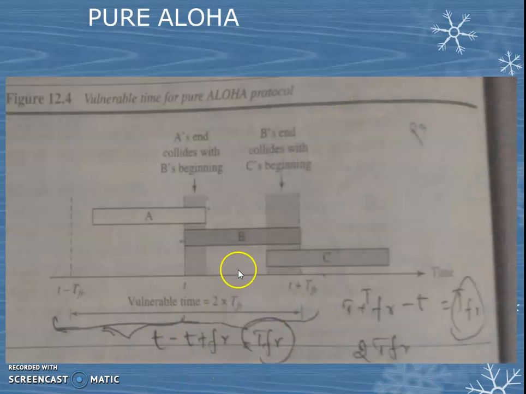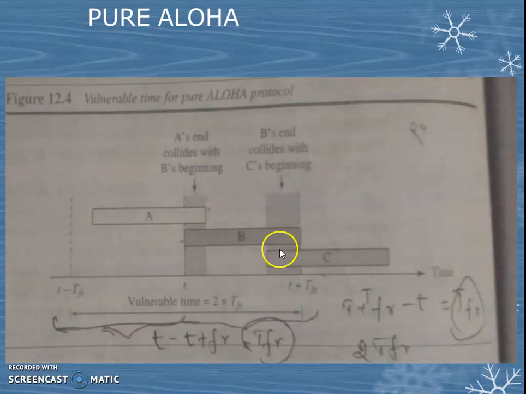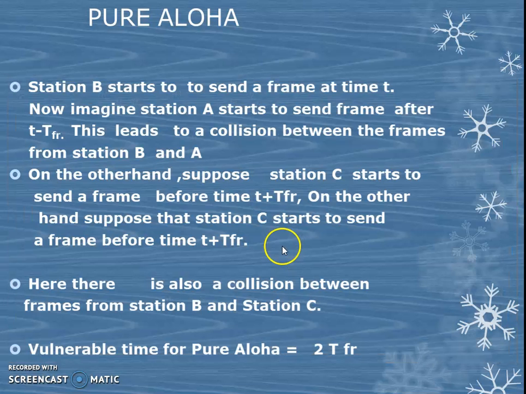Here, this figure calculates the vulnerable time of B. A tries to send at time T minus T_FR, B sends at time T, and C sends at time T plus T_FR. B starts to send the frame at time T, and A at T minus T_FR, and this leads to a collision between B and A. Here also a collision occurs, and here also. So how long does the collision occur, that is, the vulnerable time of B we are calculating here? That is 2 T_FR.